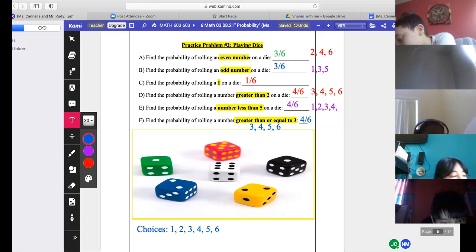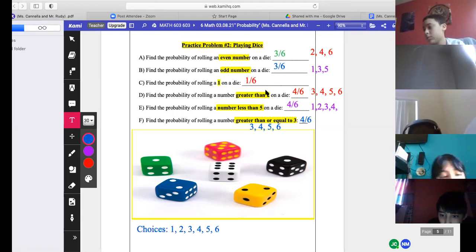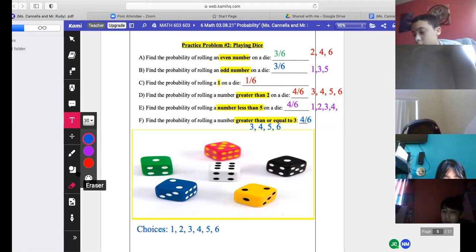Type yes in the chat if you understand what we're doing. Type yes in this chat if you're like, hey, I get it. I got it. Okay, I want to see some, guys, feel free to write the answers in the chat. This is pretty straightforward. The image is right there. Abigail, you got it, Abby?